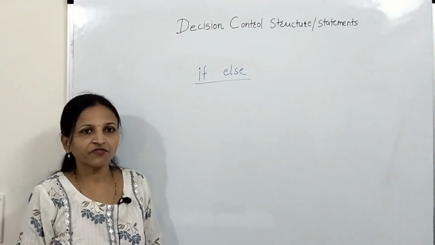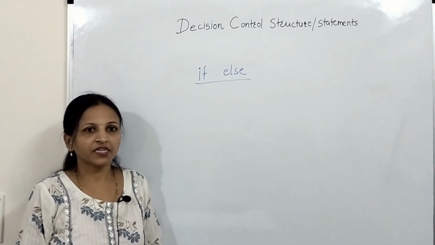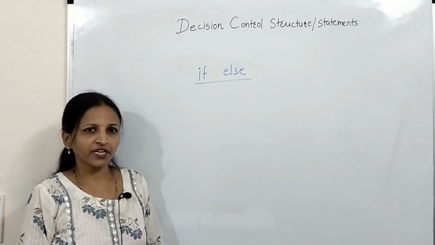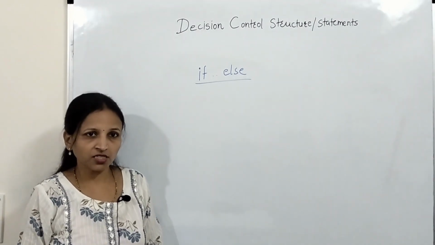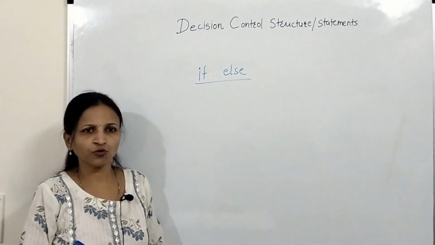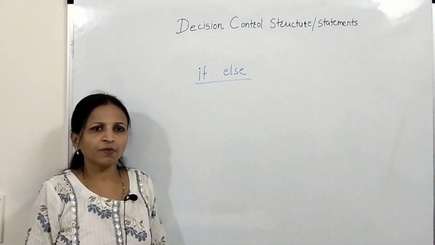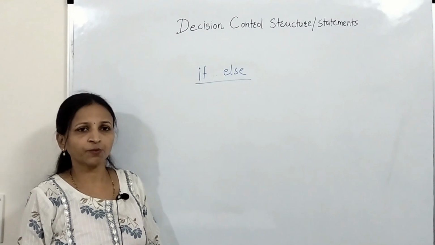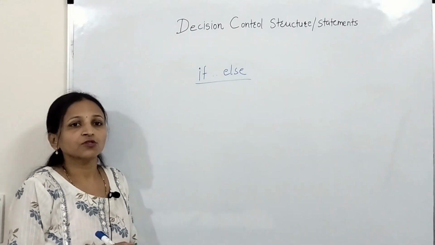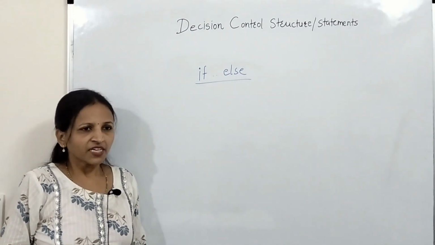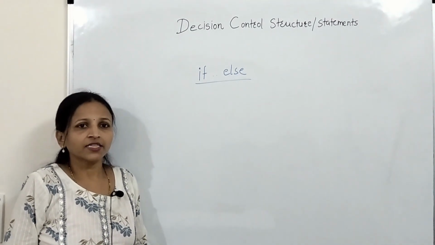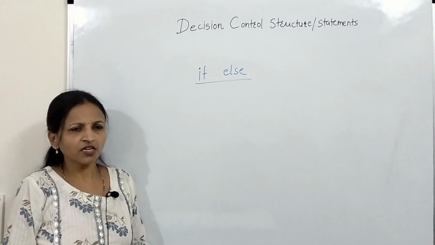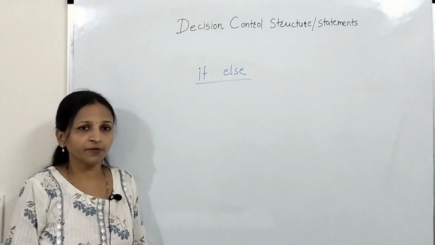In the previous point we have seen only the if statement. In that we have seen that if we want to check for any condition, and if that condition is true, then we want to execute some instructions, one or more statements in our program, we can use only the if statement. But in that case we cannot handle what is to be done if that condition is false. That we cannot handle using only the if statement.